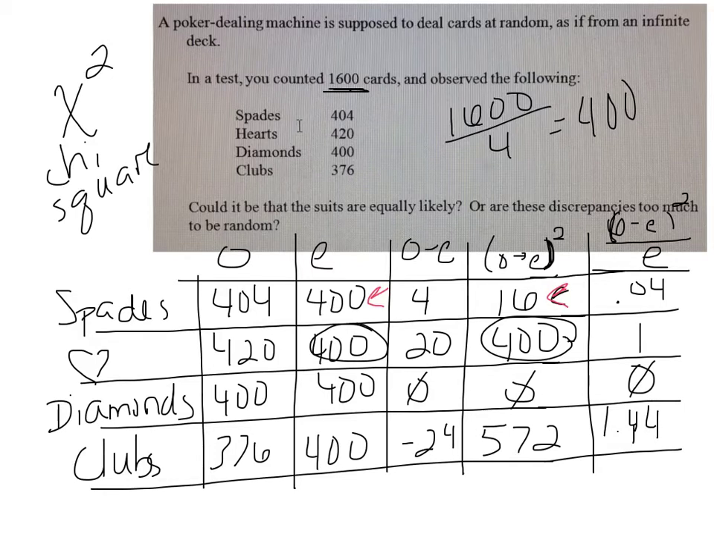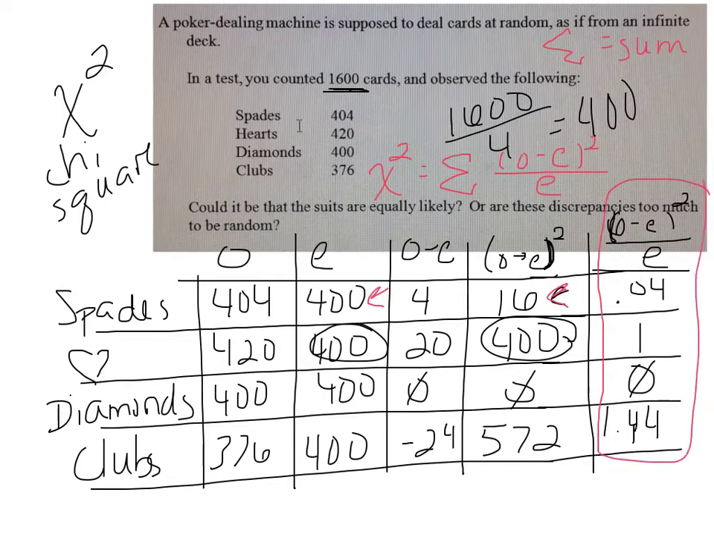And if you remember, our chi-square value is equal to the sum, remember that symbol means sum, of our observed minus expected squared over our expected. Okay, and just in case we forget, that is sum. So I need to add all these up. So when I take this final column here and I add them up, I get my chi-square value, which is going to be equal to 2.48. Okay, great. I have a chi-square value.